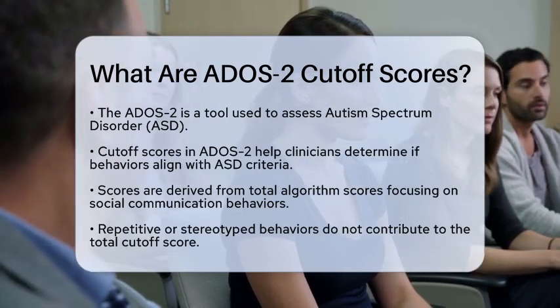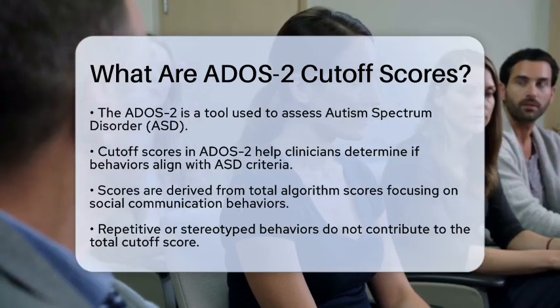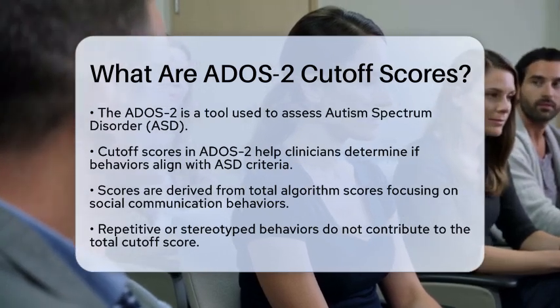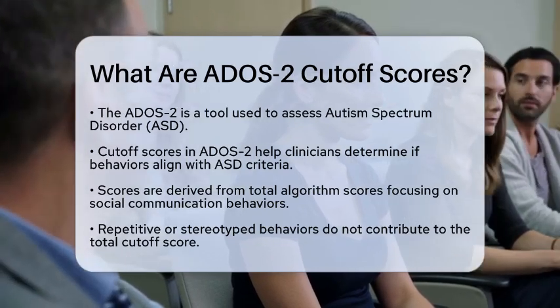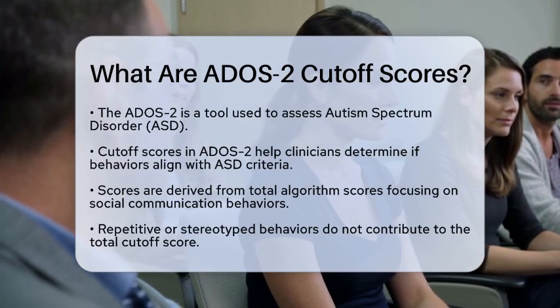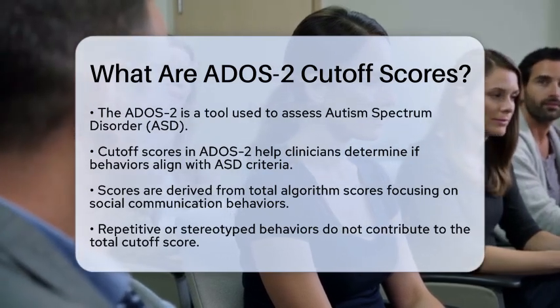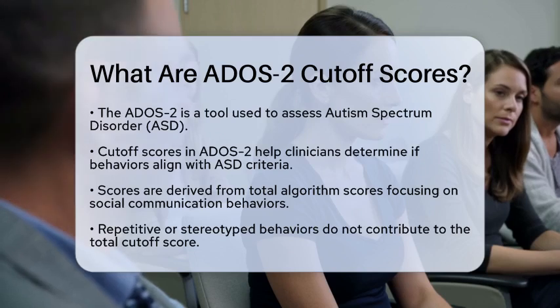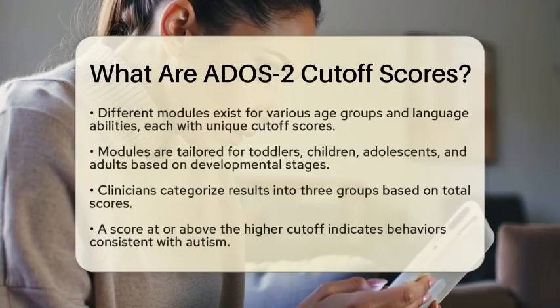The ADOS-2 cutoff scores are specific numbers that help clinicians decide if a person's behaviors align with the criteria for autism spectrum disorder. These scores come from total algorithm scores, which mainly focus on social communication behaviors. While the assessment also looks at repetitive or stereotyped behaviors, those do not factor into the total cutoff score.